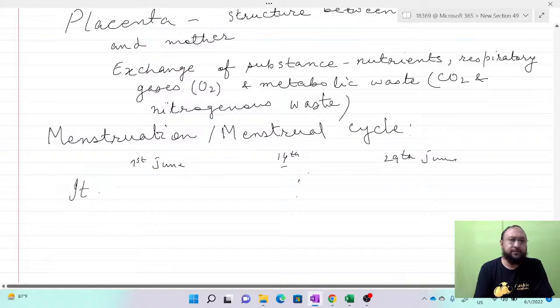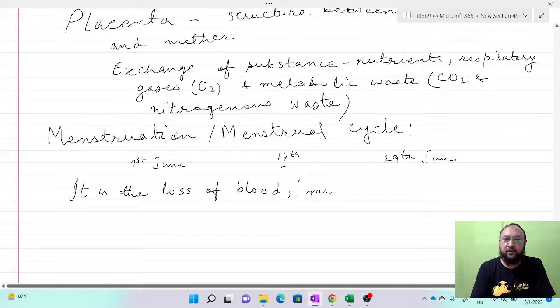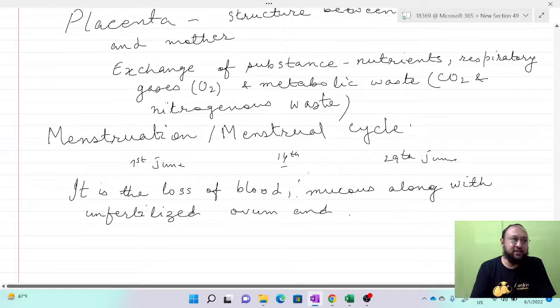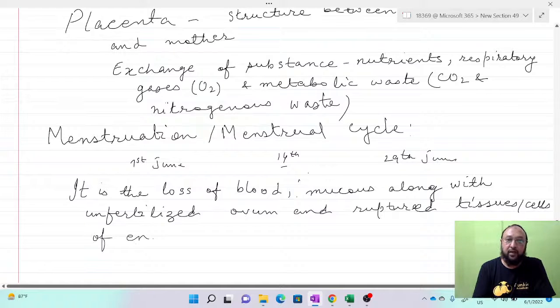It is the loss of blood, and the uterine wall, the endometrium, tissues are also breaking, along with mucus and the unfertilized ovum, and ruptured cells and tissues of the endometrium. The endometrium is a layer of the uterus.